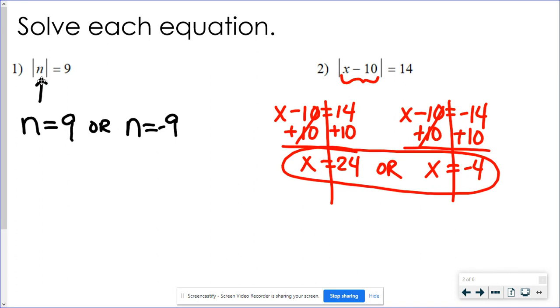When I check this, if I would put my values in here for the x, if I had the 24 right there, 24 minus 10 is going to be 14, and the absolute value of 14 is 14. If I put the negative 4 in there, then I would have negative 4 minus 10, which would be negative 14, but then the absolute value is still 14.